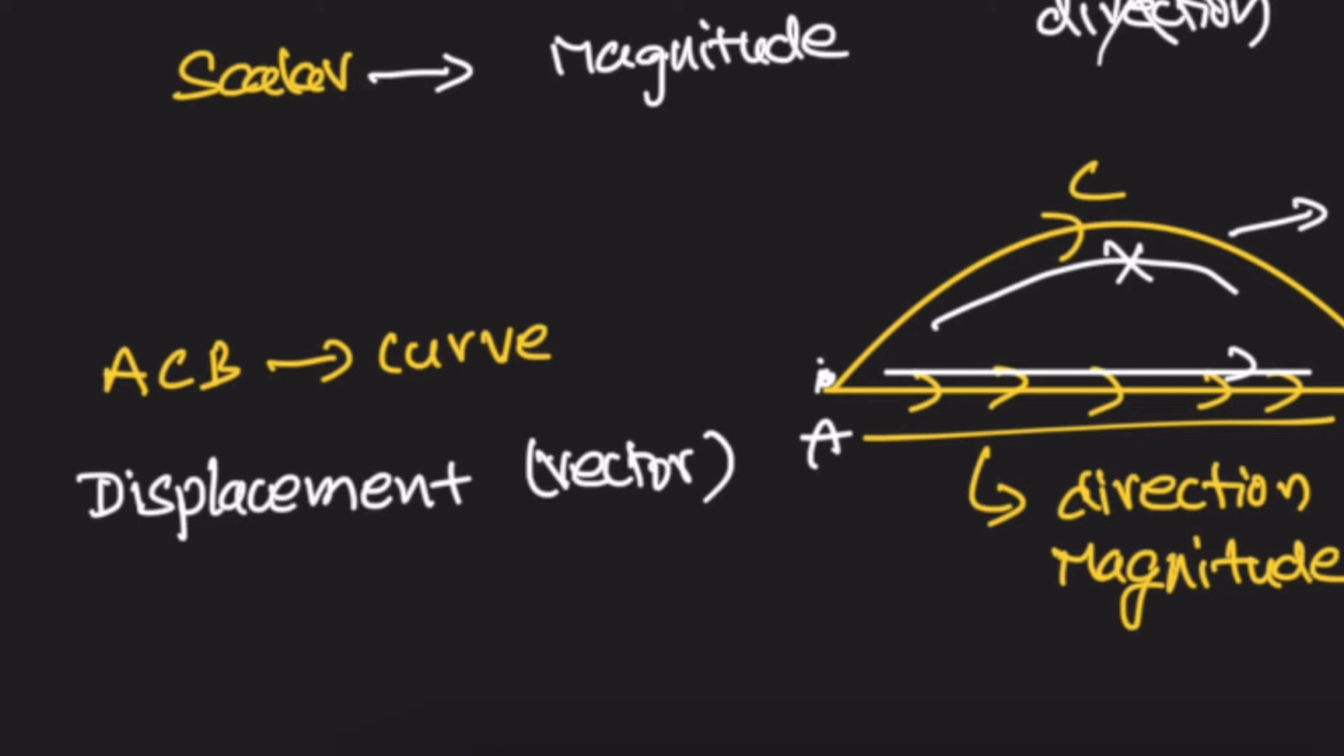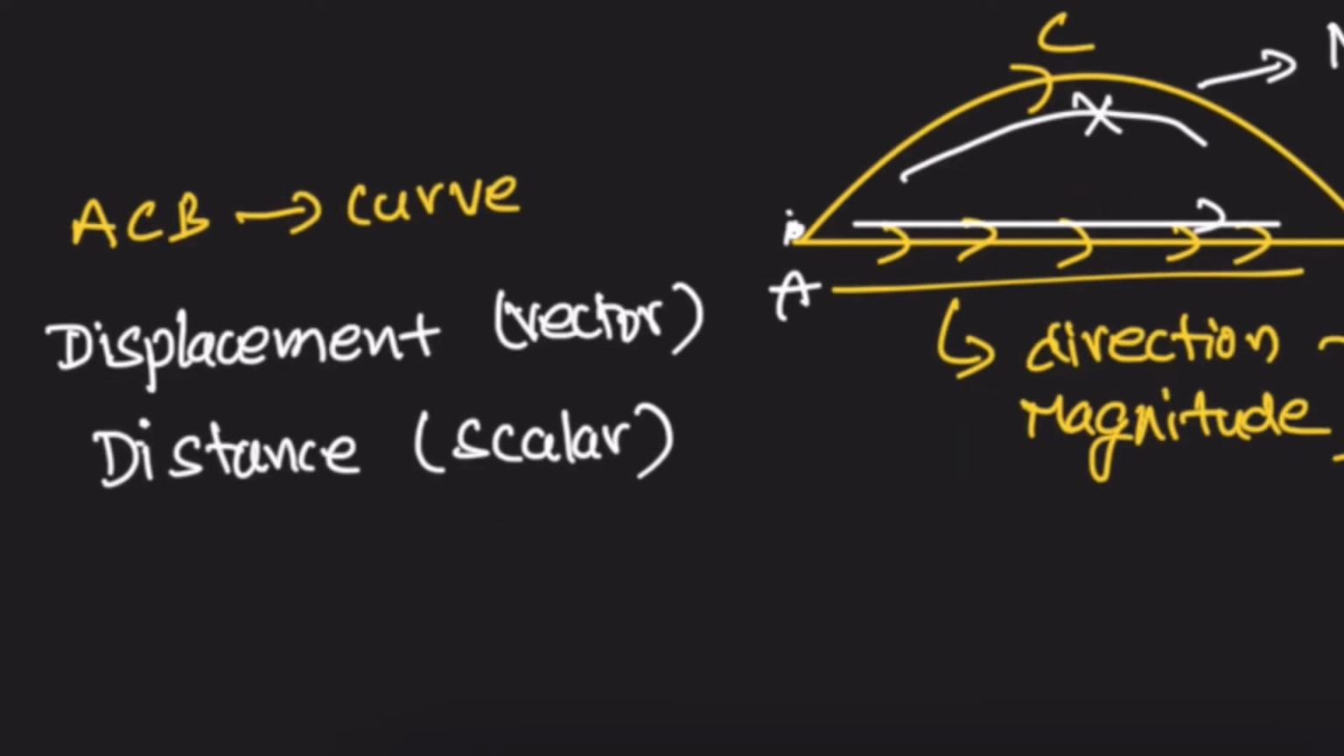The other one, ACB, does not have a direction, so that length is said to be distance. So distance is a scalar quantity. What does distance mean? It measures only length. It takes only magnitude, but displacement takes magnitude and also direction.